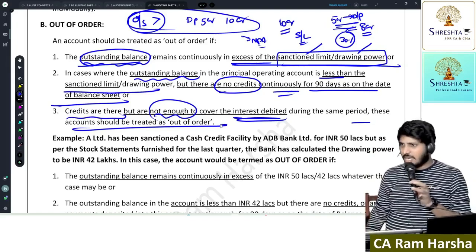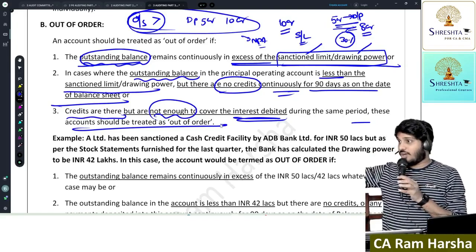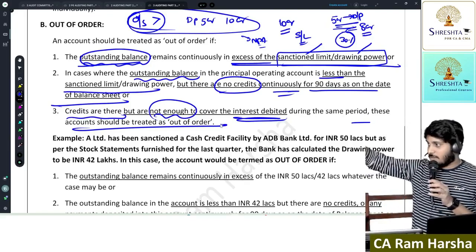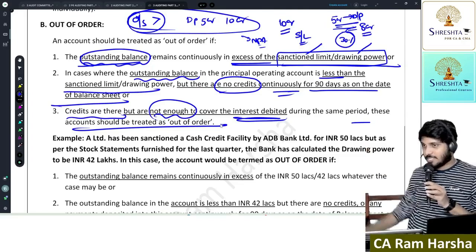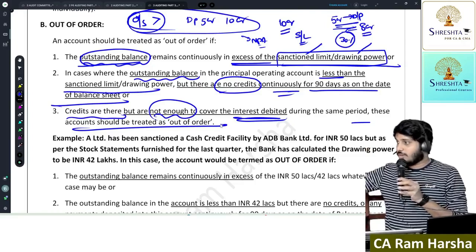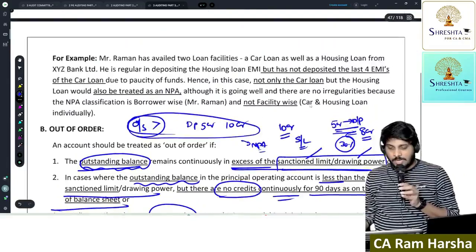And when will OD and cash credit become NPA? If it is out of order. When will a term loan become NPA? If interest or installment is overdue for more than 90 days. Bills purchased or discounted will become NPA if the amount is overdue for more than 90 days. Are you clear?